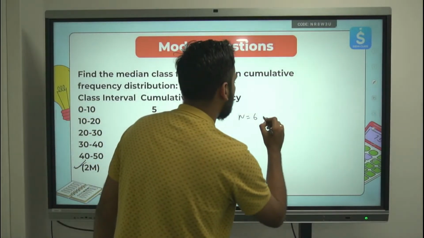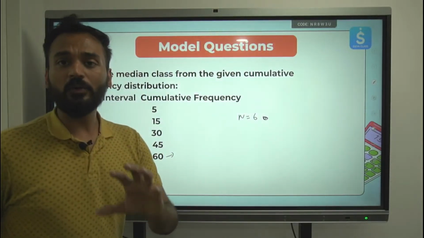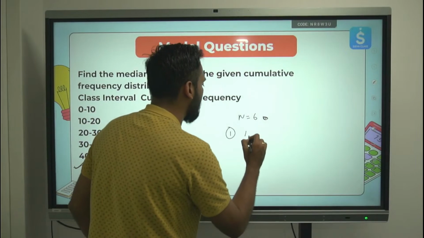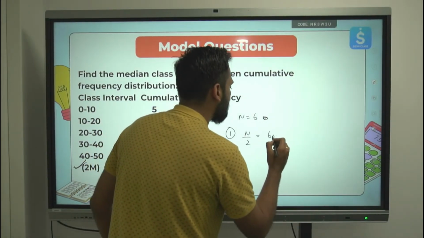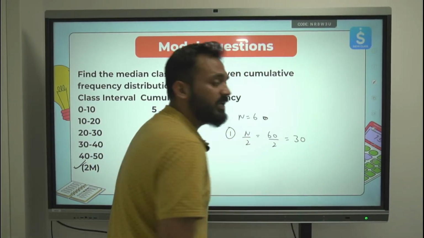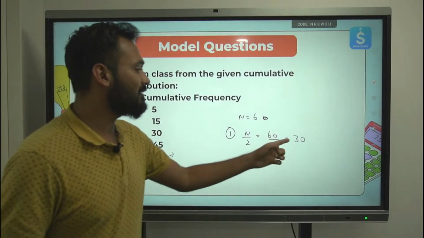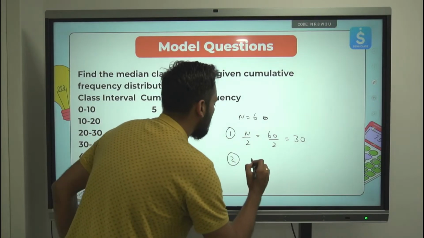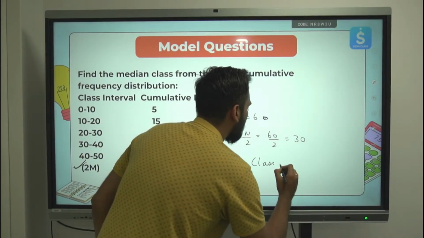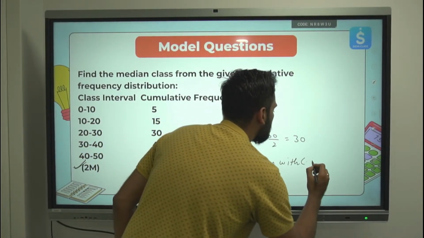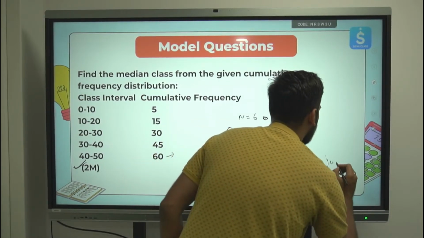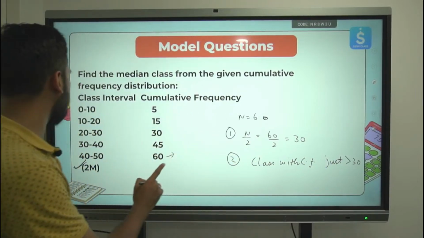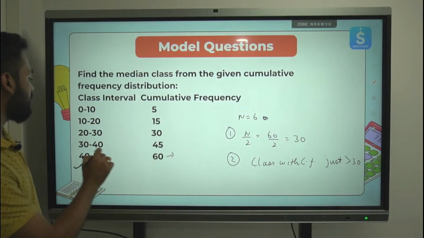If you see 60 by 2, in order to find out the median class, we need to find out n by 2 first. First step, find out n by 2. N by 2 is 60 by 2, which is 30. Identify the class which has the cumulative frequency just more than 30. Just greater than 30. Which is that class?